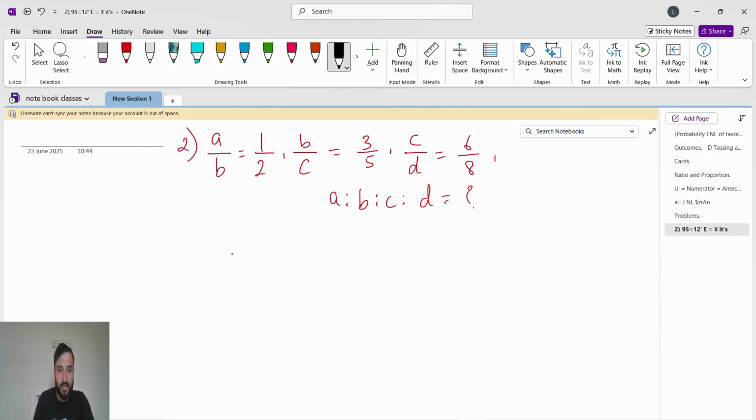So we'll start. First we'll write down a value. A value is what? A is in the numerator, so for a, yes, we'll multiply all the numerator. 1 into 3, 3 6s are 18.